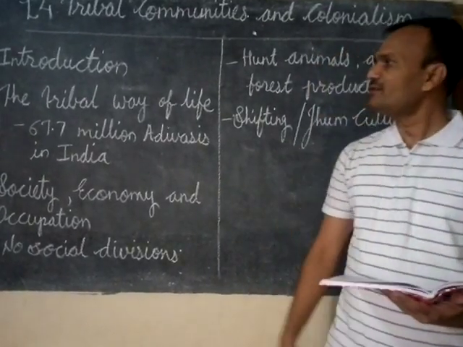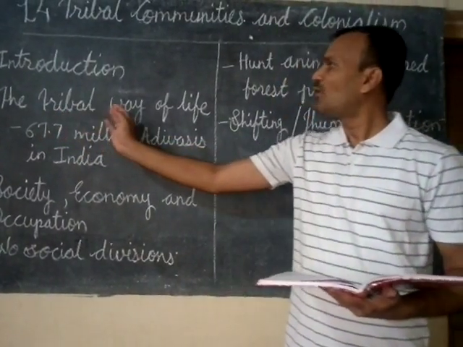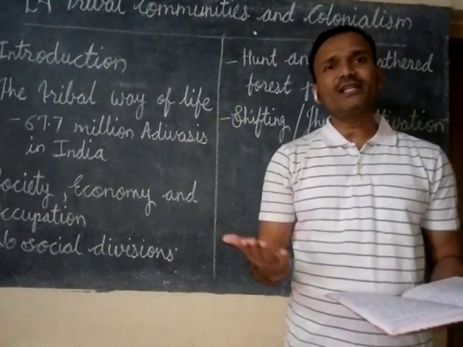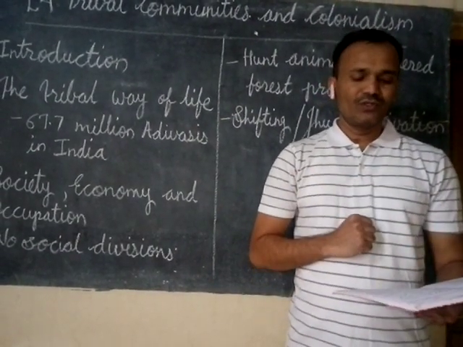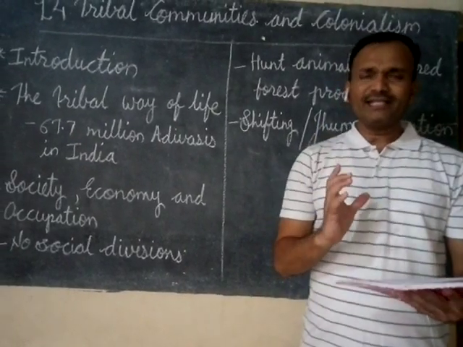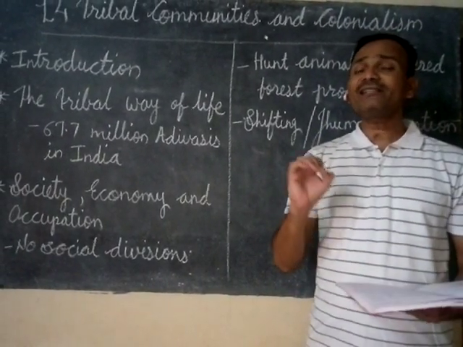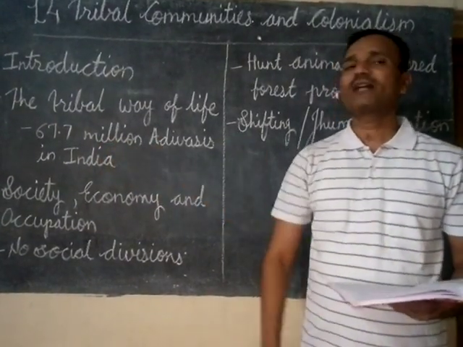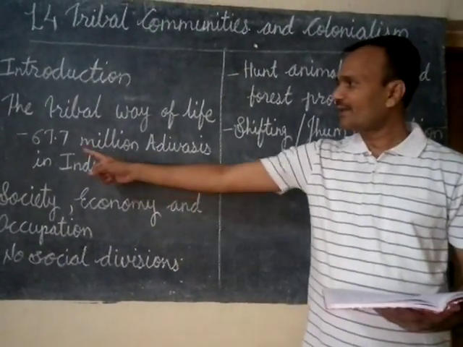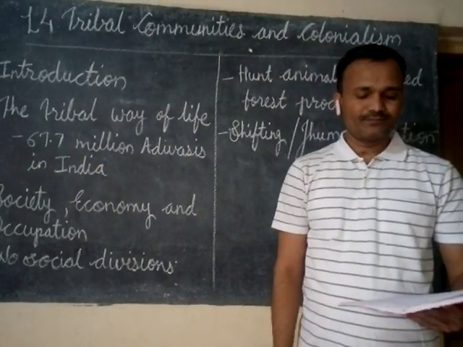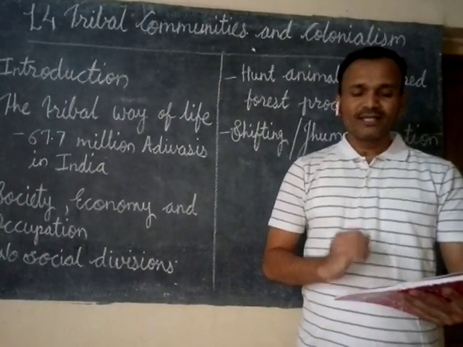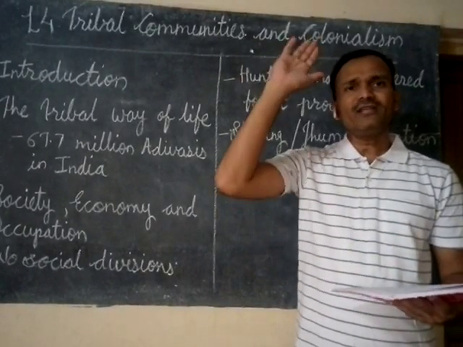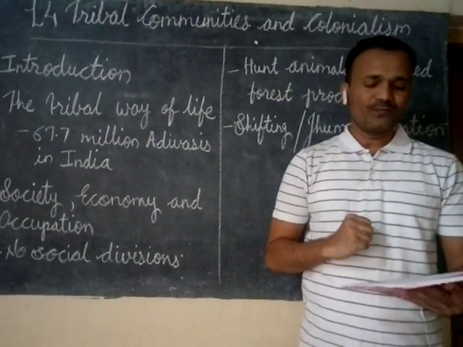Now the first point is the tribal way of life, that is, how the tribal communities were living. As we know, there are 67.7 million Adivasis residing in our country. 67.7 million. This means they are the original inhabitants of India, who were living here much before.